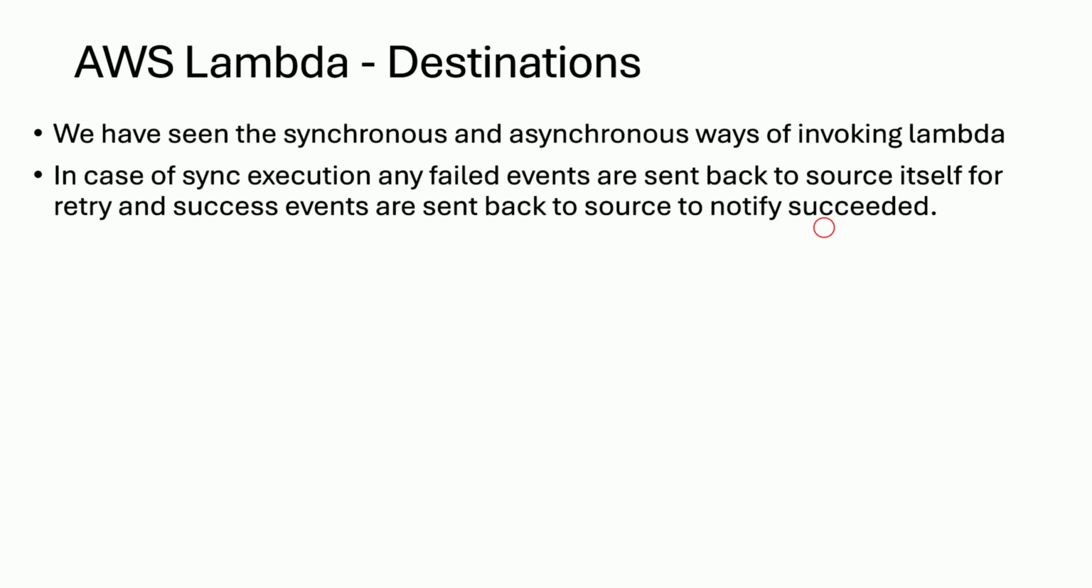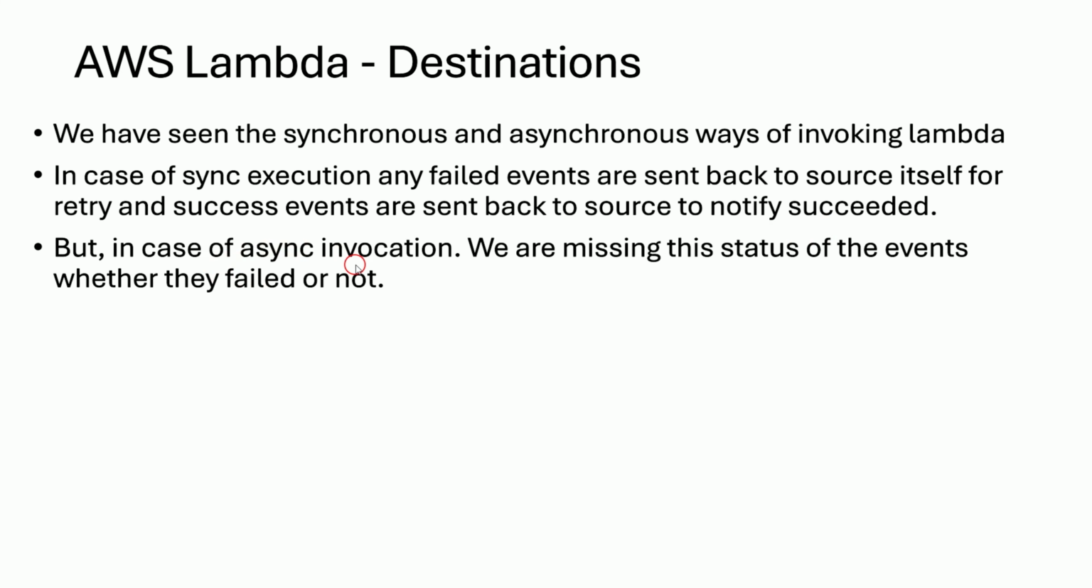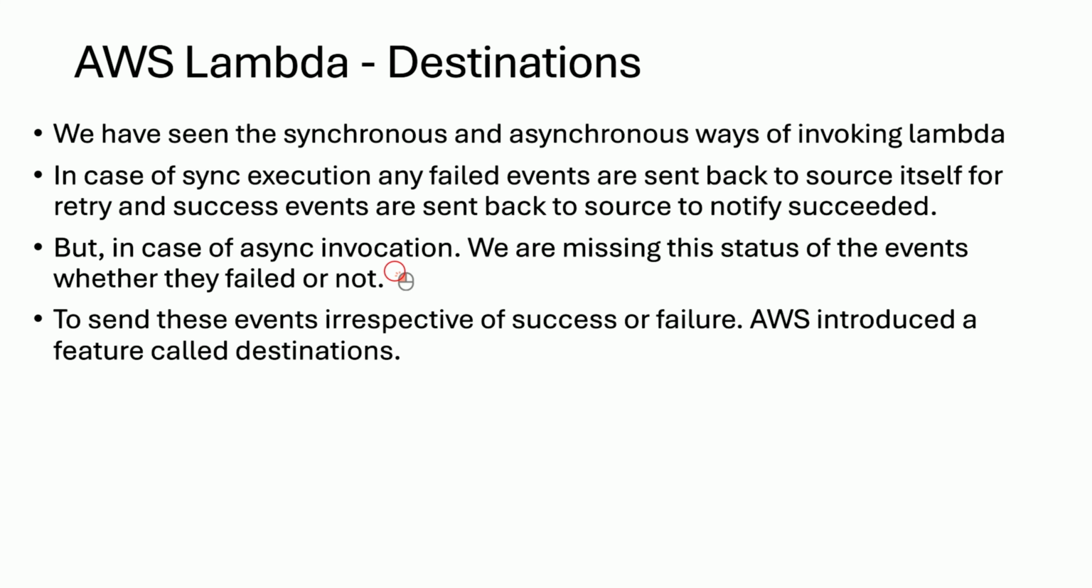But when it comes to asynchronous execution, we are missing the status. We are missing the status of the events, whether they failed or not, right? In asynchronous execution, we invoke the Lambda function, and after that the source does its own work. It won't care about what status we return, because we are not actually returning anything in asynchronous execution. So in that case, how could you track the failed and success events?